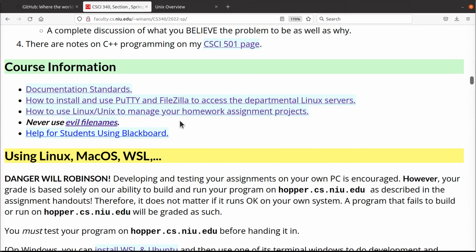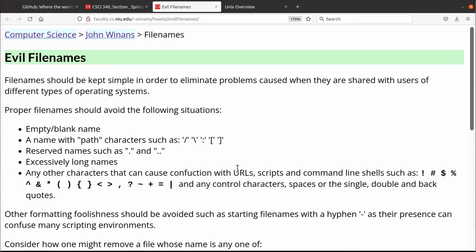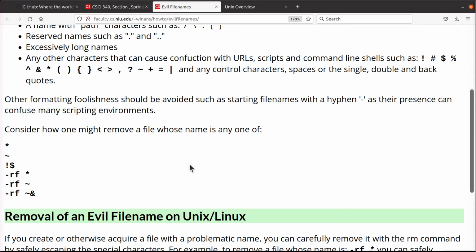Okay, what else is going on? Read this thing. Read this, understand it, okay? The short of it is, never use any of these characters here and up here in any file names, ever. Don't put spaces in your file names or any of these other things, okay? It shows that you have absolutely no idea what you're doing when you're running applications that run on servers, okay? This talks a little bit about why that is. Read it, know it, love it. In this class, if you use any of these things, you'll probably end up with a 0, because we won't be able to grade your assignment because you've done something that triggers problems down here, okay?